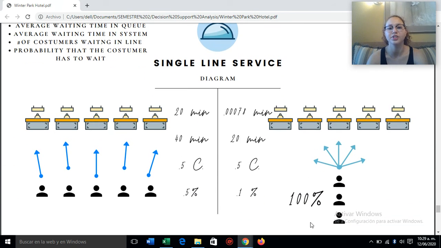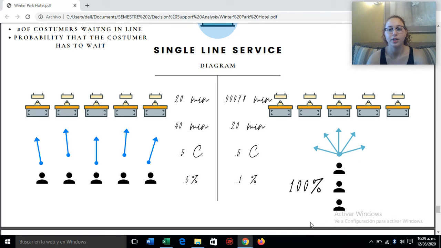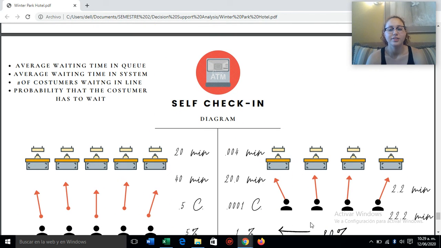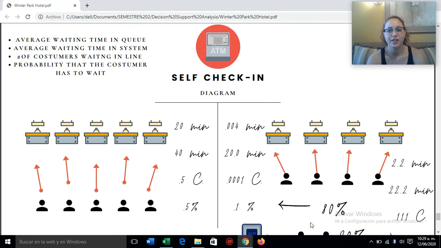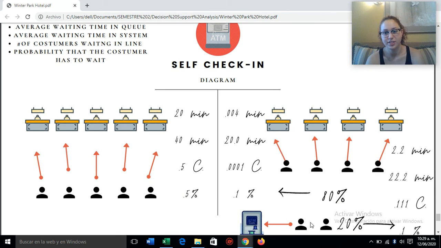The single line service gives us really good results. We can see that it gets better in every single point described. And the self-check-in gives us these numbers.